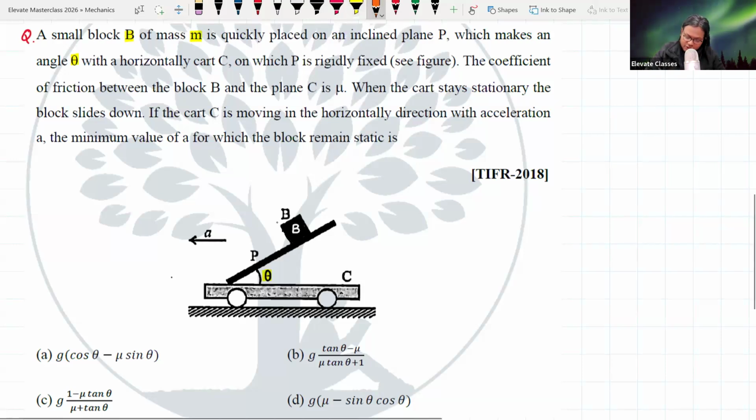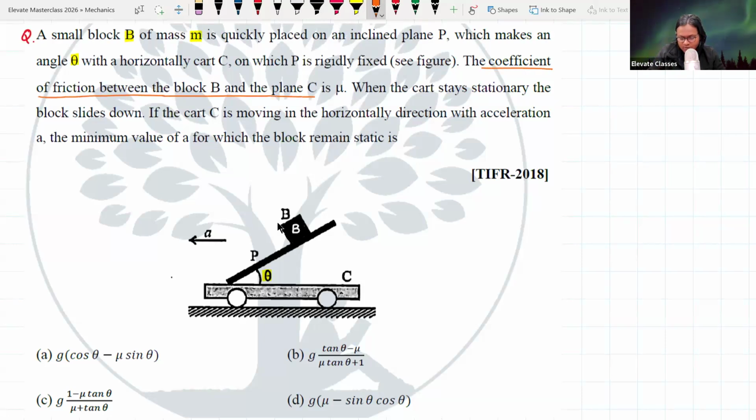The coefficient of friction between the block B and the plane is mu. ठीक है? Coefficient of friction भी है, मतलब this is not a frictionless problem. This is a friction-related problem.